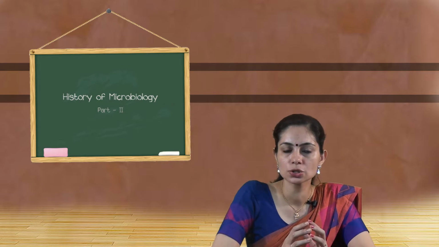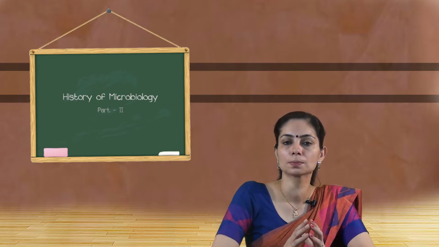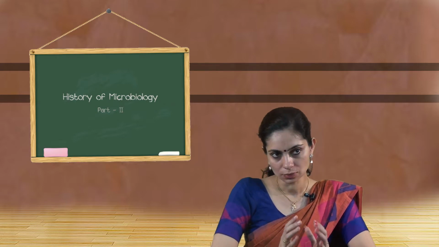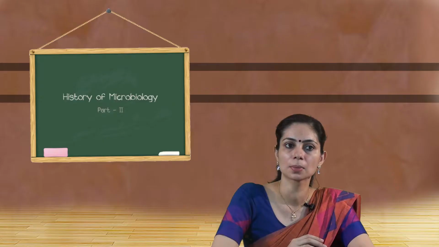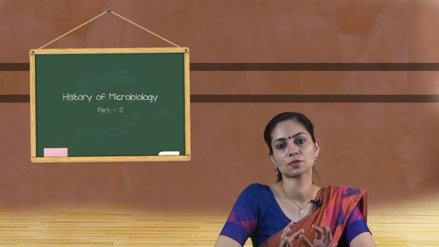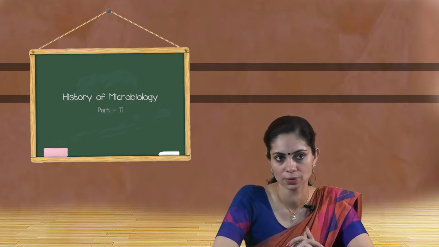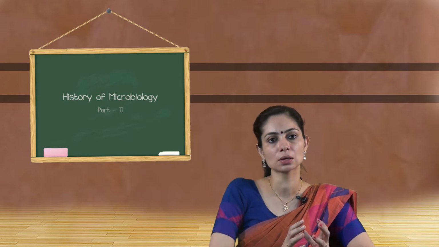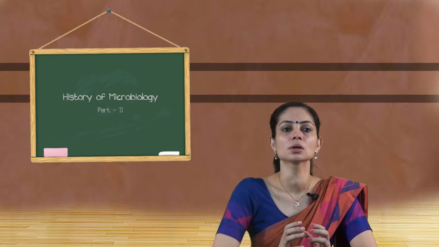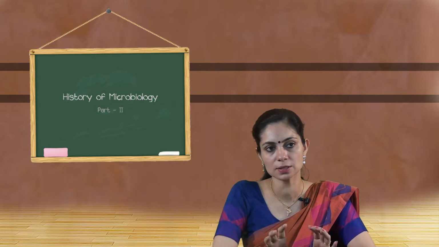The second one is it should be possible to isolate the organism in pure culture from the lesion of the disease. Koch had given us the method of isolating the organism in pure culture media. So the sample can be collected from the patient which is supposed to contain the microorganism and can be grown in the pure culture media in the lab. That will help us in identifying the infection, but at the same time it will help the confirmation that the organism is causing the infection. So it should be possible that all the organisms which are supposed to be the causative agent of a particular infection should be cultured from the lesion of the disease. That is the second one.